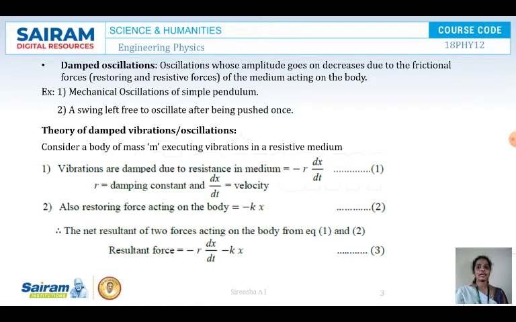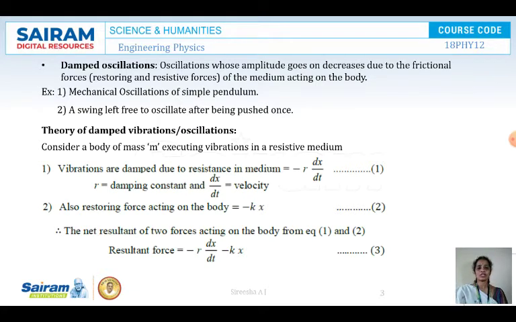So what is the theory of damped oscillations? We are going to see. Vibrations are damped due to resistance in a medium. Due to resistance in the medium, the force is given as minus r into dx by dt, where r is a damping constant and dx by dt is nothing but the velocity. So due to resistance, the component is minus r into dx by dt.